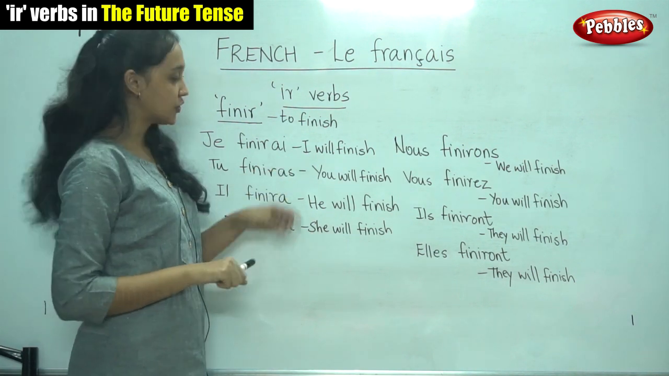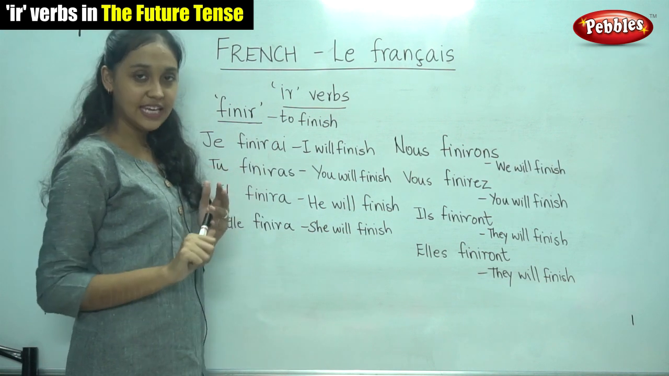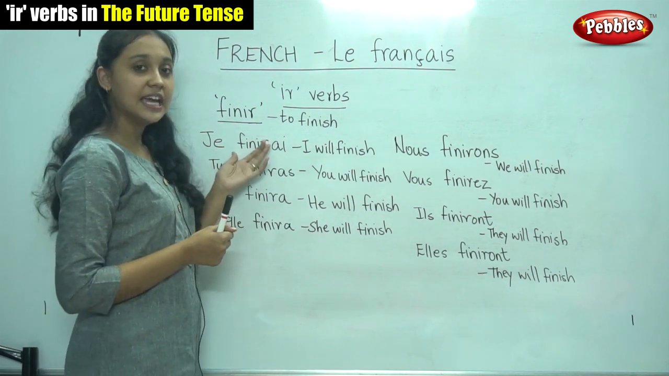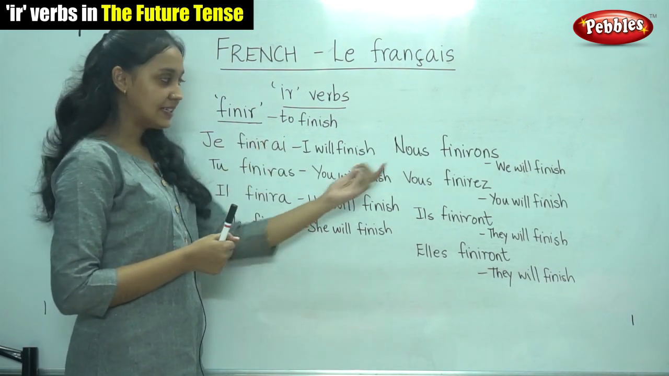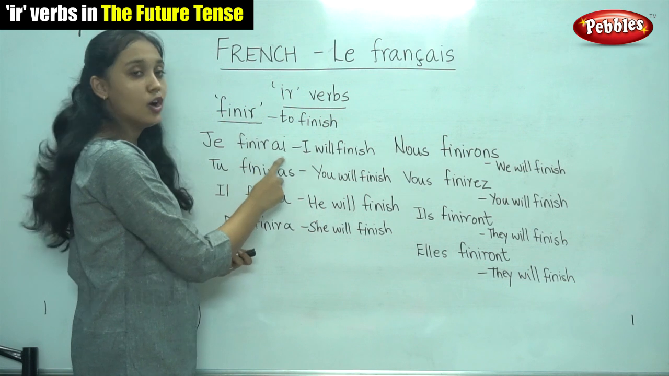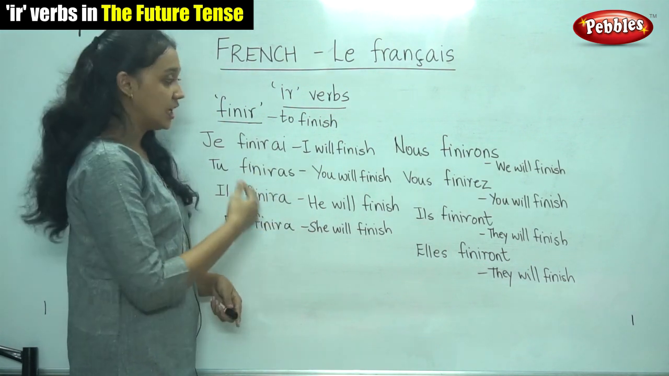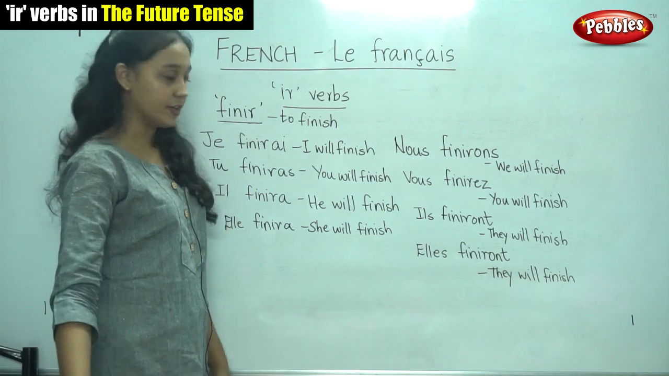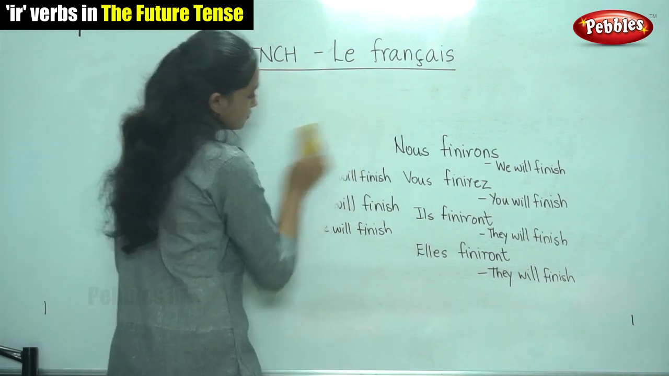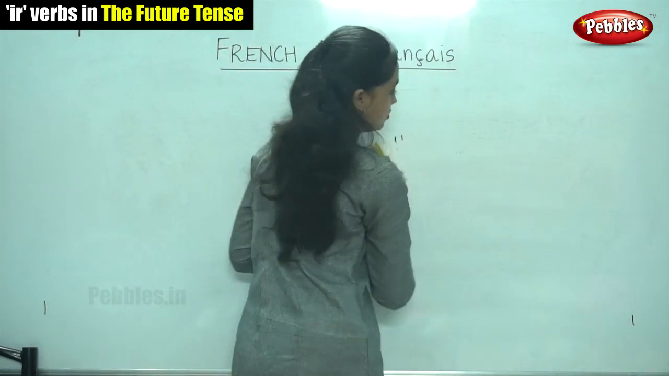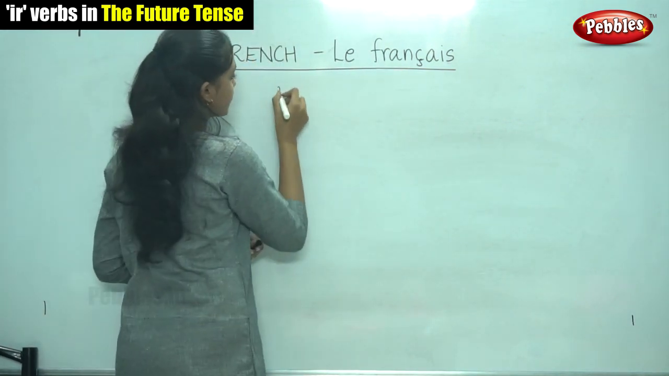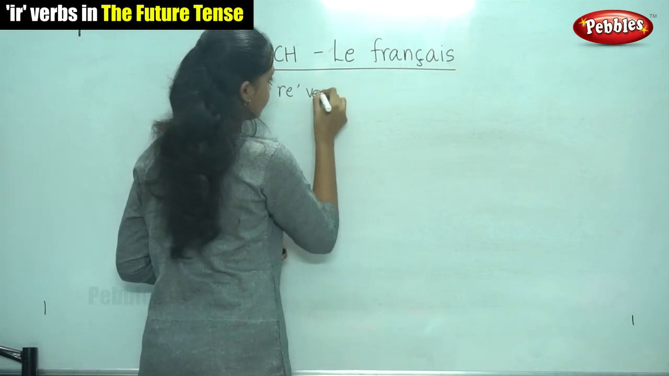Now we have seen how to write the future tense for ER verbs and IR verbs. For ER verbs also, we write the infinitive as it is, followed by the endings. And for the IR verbs also, we write the infinitive followed by the endings. Now, we will move on to the third group of verbs, the RE verbs. So, we are going to see the future tense for RE verbs.